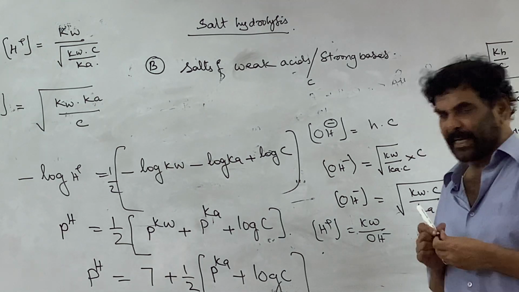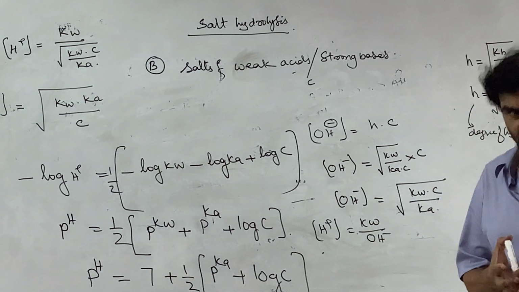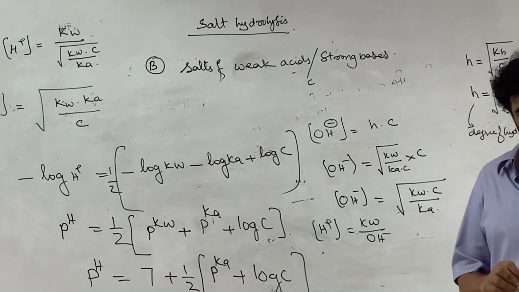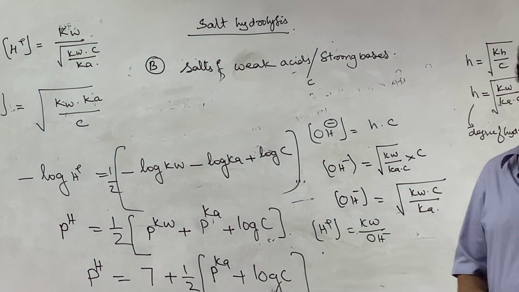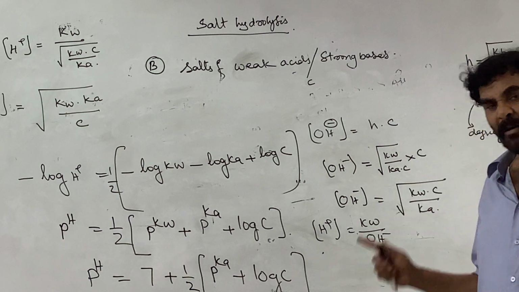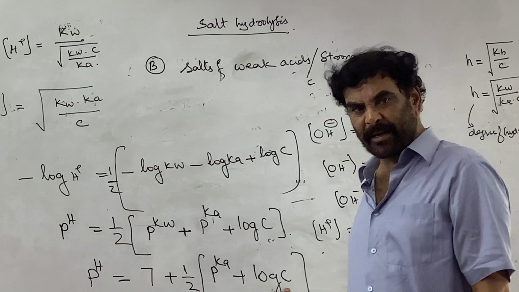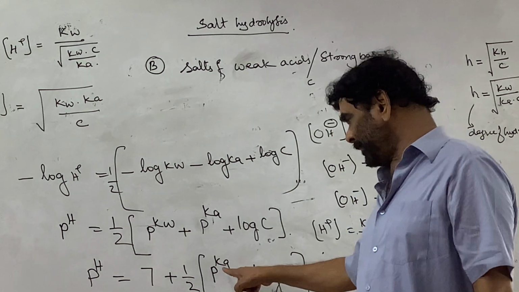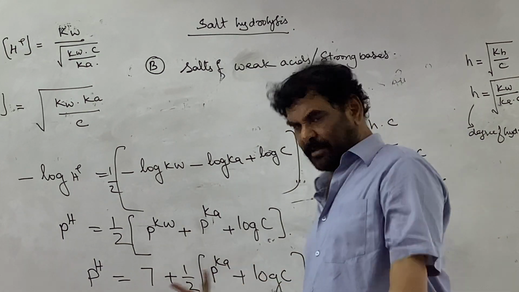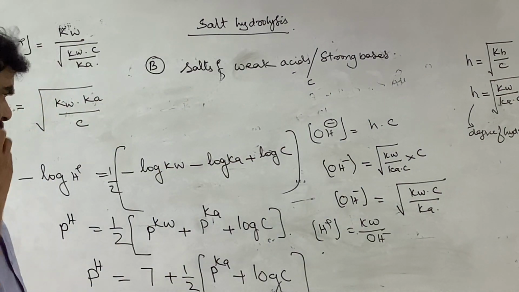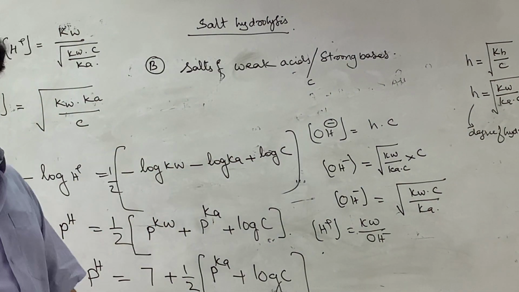So by using this expression, the pH of the aqueous solution of a salt of a weak acid and a strong base can be determined, provided the concentration of the electrolyte, that is the salt, is known. The pKa is the acid property, the constant for the given acid.